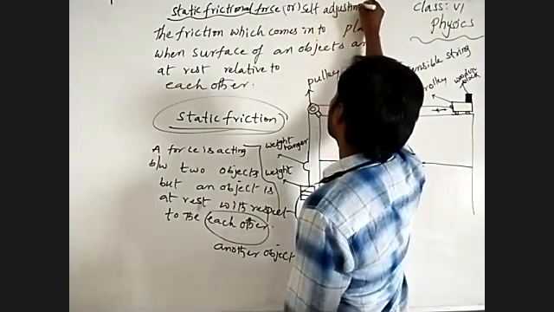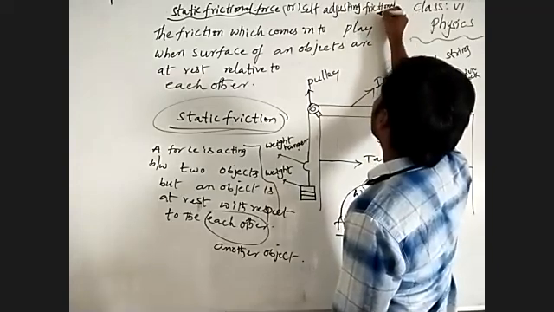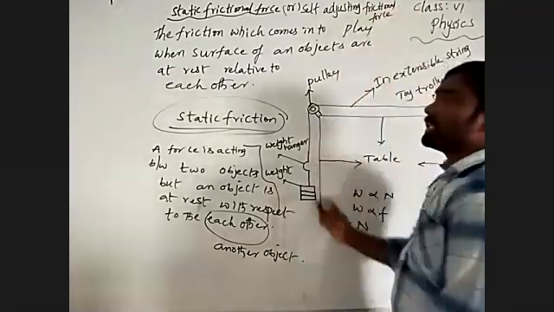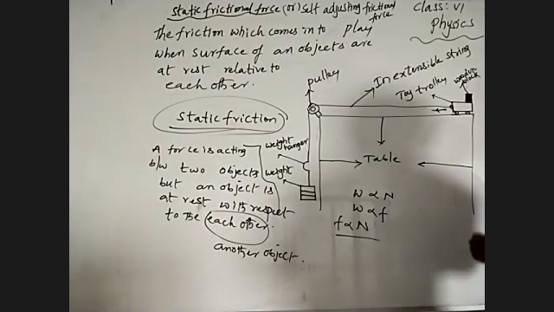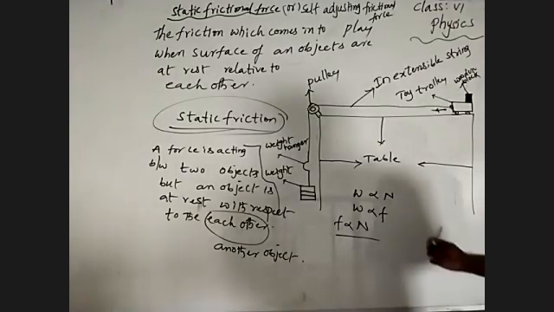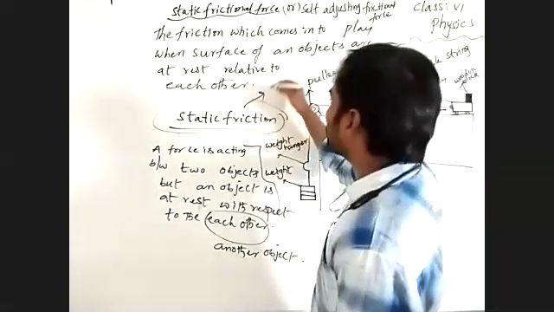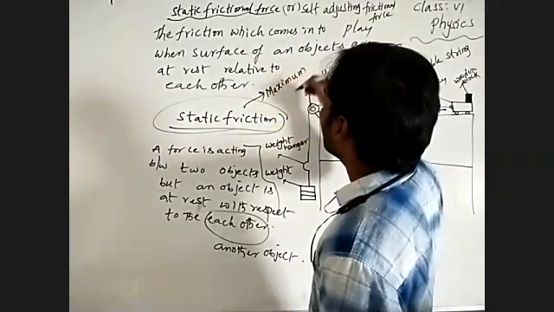Also, it is a maximum force. The frictional force is a maximum against the opposite applied force. That's why the body always stays at rest. So you can call static friction the maximum frictional force.